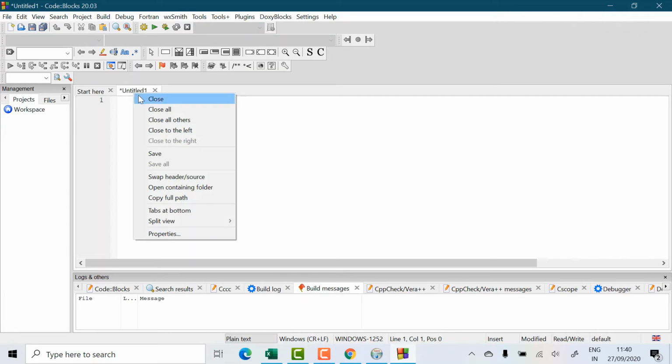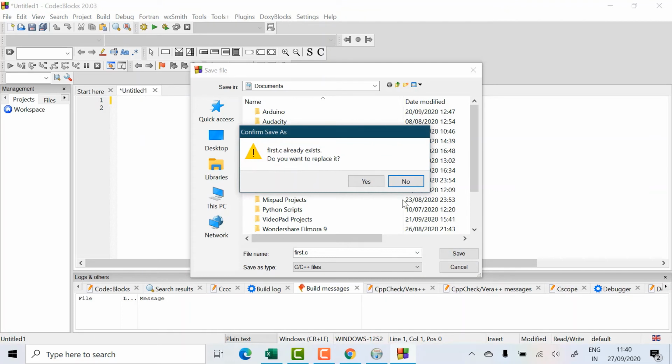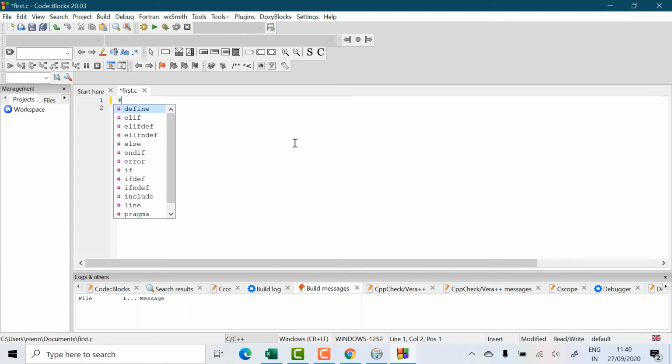So I'm just naming it. Save as first. I'm just giving the file name. This will all be taught in the class. I'm just giving the file name and checking whether it's working. I'm just writing a program and seeing whether the compiler works.